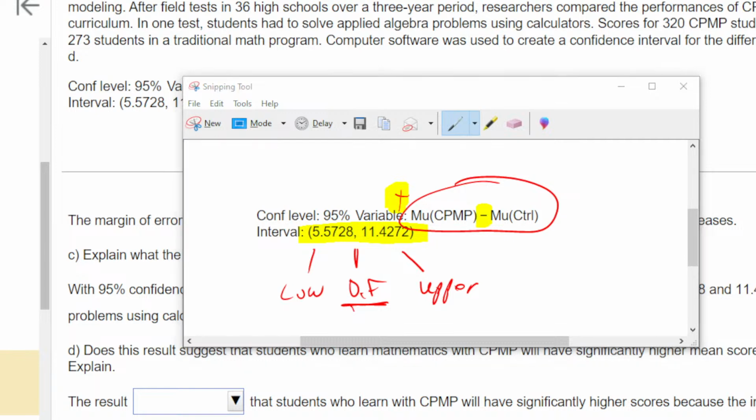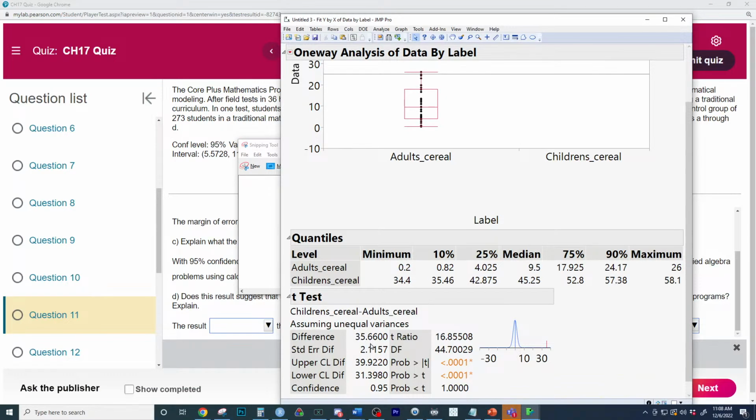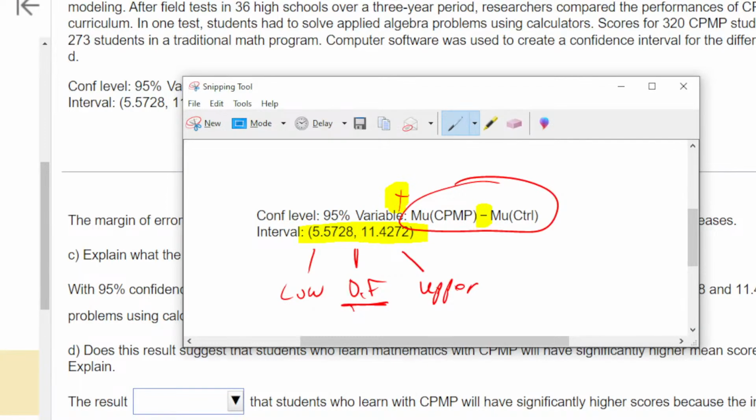Let's take a look at the JMP output to see how it looks. When you look at the interval right here, look at the interval and look at the difference. The estimate of the difference is at the what of the interval? Good things to know for this. The middle of the interval.